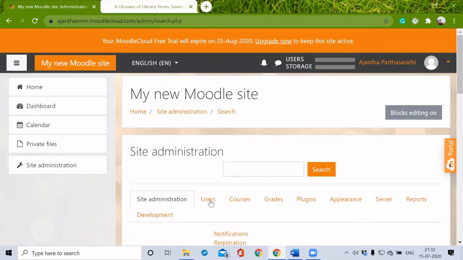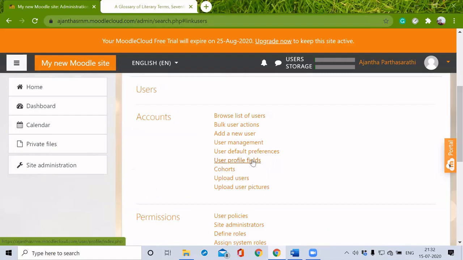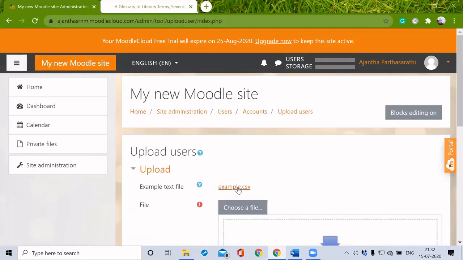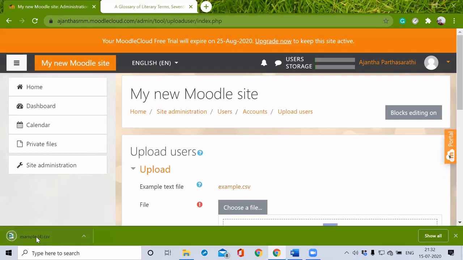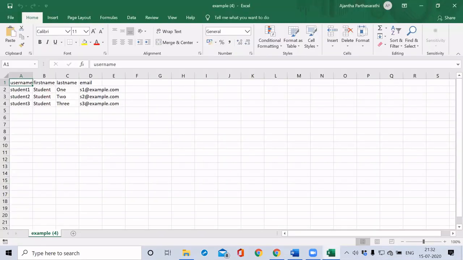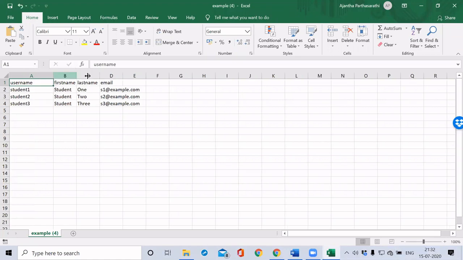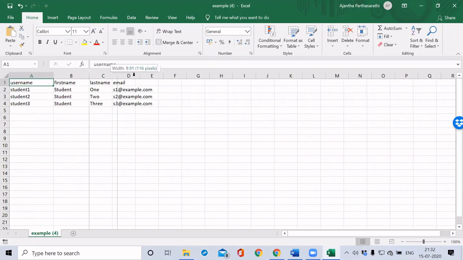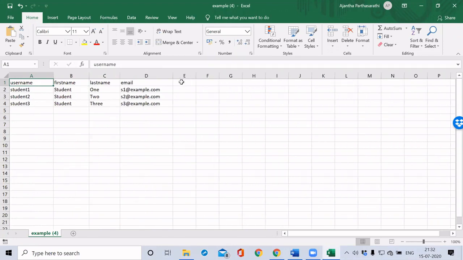Just go to this users tab and click upload users here. We can find a file, Excel file. This is actually in a CSV format. So we have to give a username, first name and last name of the user, email address, and we can add another tab in the name password.